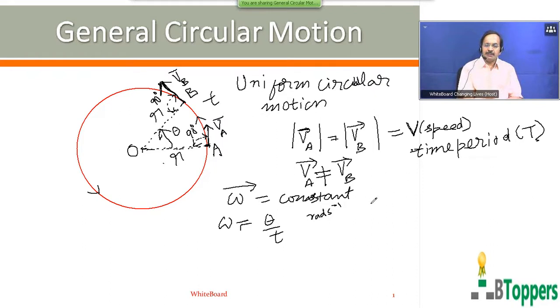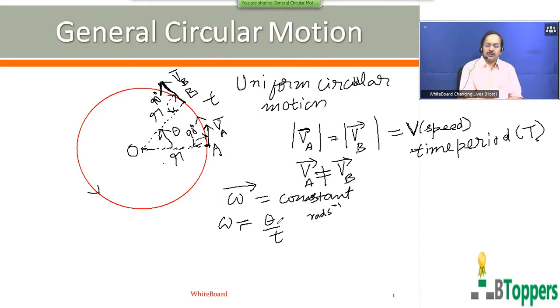So when the particle just completes one revolution, the angular displacement theta can be taken as equal to 360 degrees or 2 pi radian.